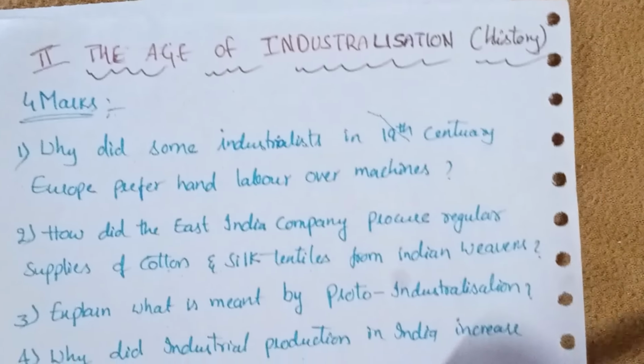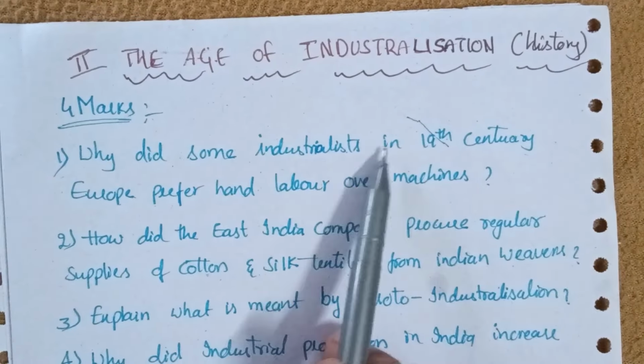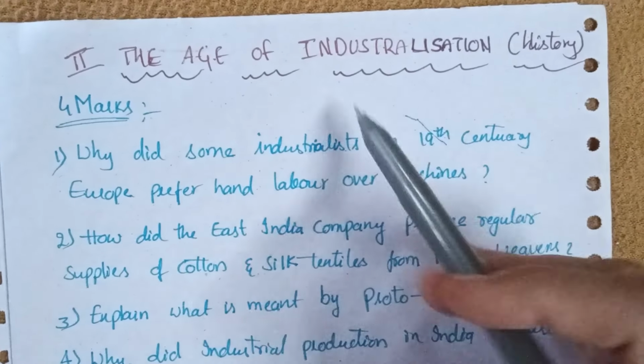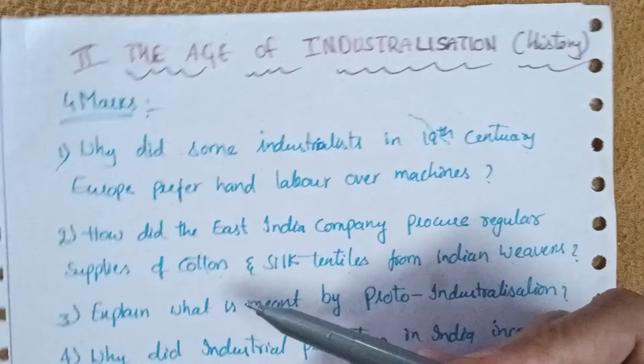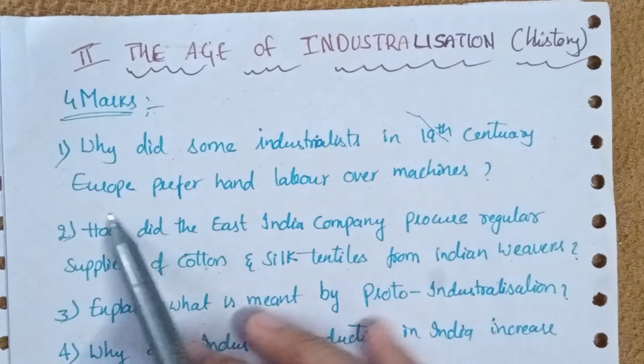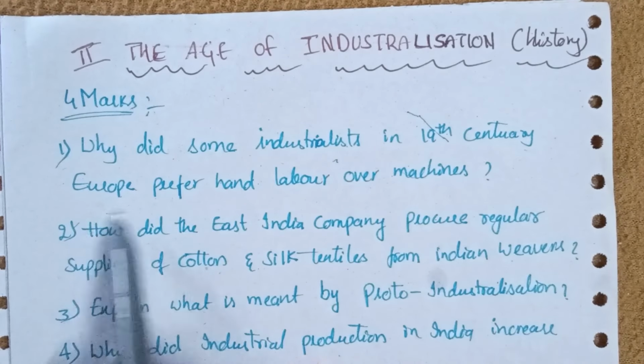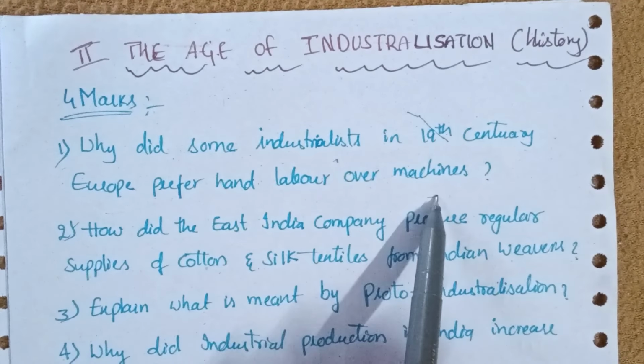Okay, so our second chapter from history is the age of industrialization. From this chapter only 4 marks questions are important. Let's see. First question is, why did some industrialists in 19th century Europe prefer hand labor over machines?